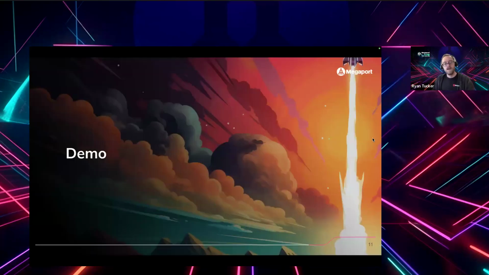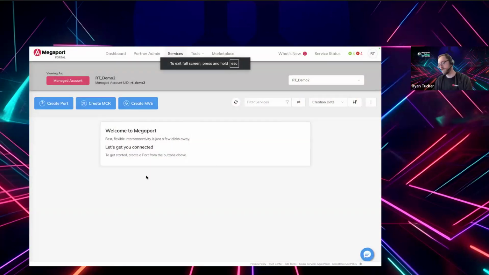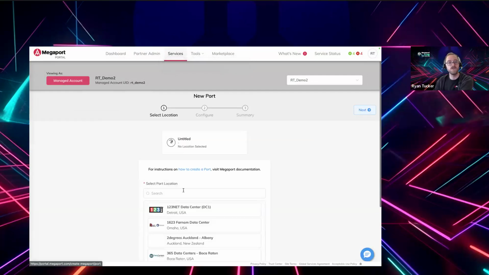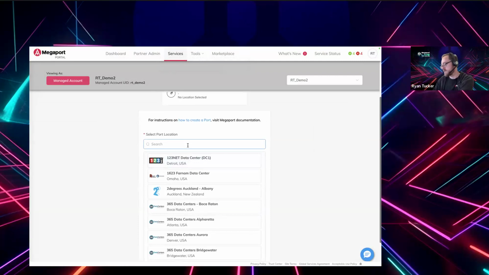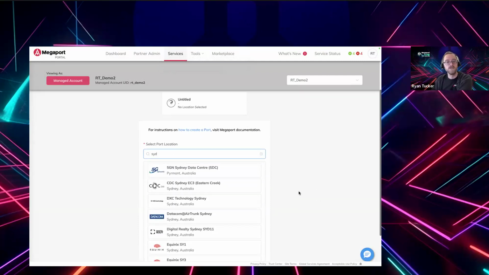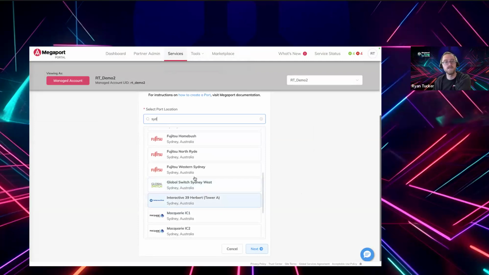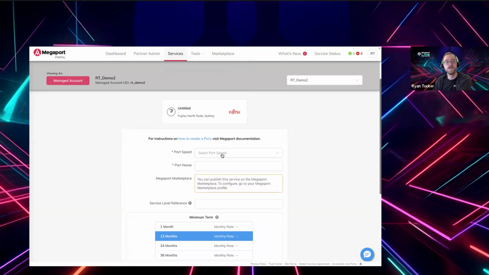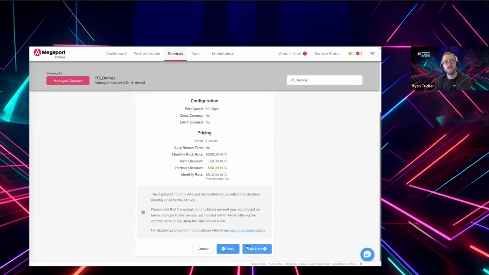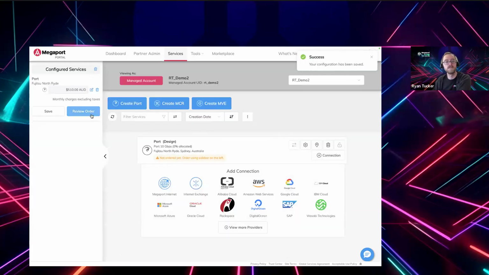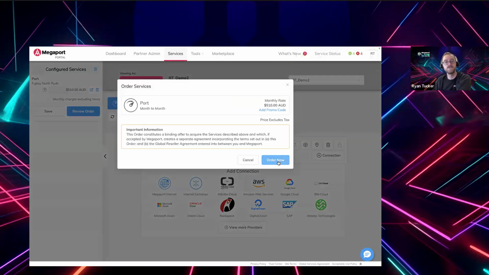So we'll jump into the Megaport portal just to show you what this actually looks like and how you would do it. First off, we'll create a port. Let's put this port somewhere in Sydney. Let's say maybe Fujitsu, for example. We'll choose that we want a 10 gig port, go next, and add and order.